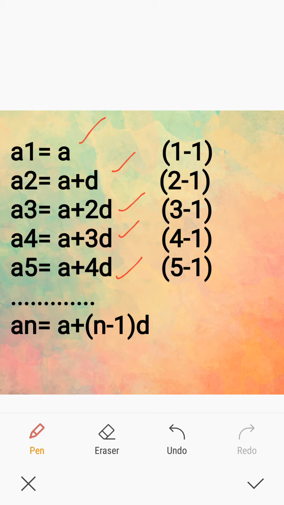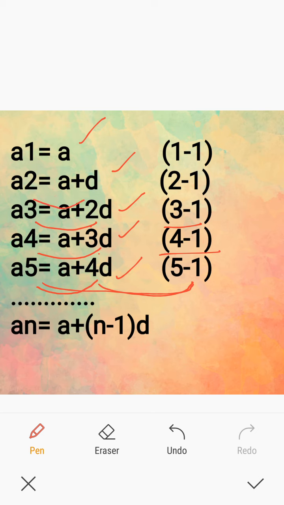And there is a relation between each of these expressions here. Start from this one. A5 is A plus 4D. How is this 4 obtained? 5 minus 1. Thus, A plus 5 minus 1 into D. And A4 is A plus 4 minus 1 into D, that is 3D. And A3 is A plus 3 minus 1 into D, that is 2D.